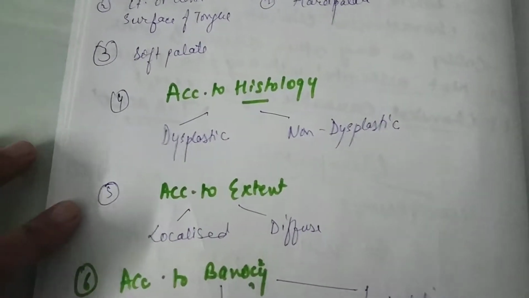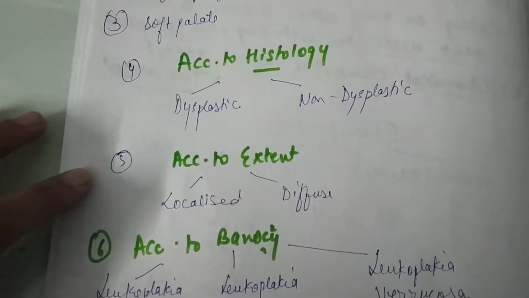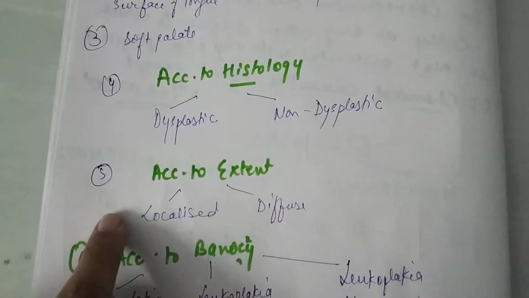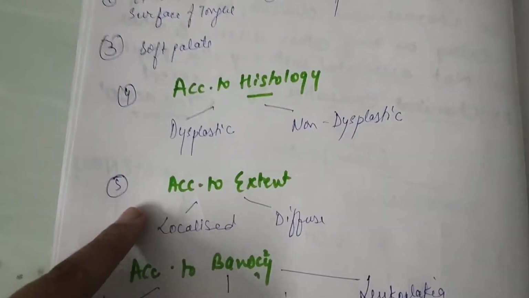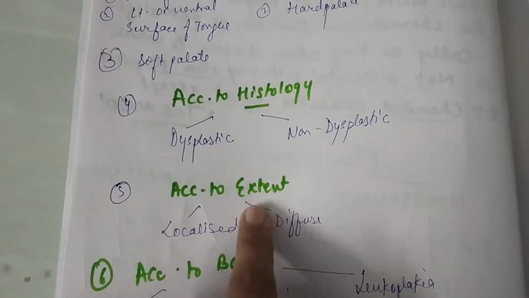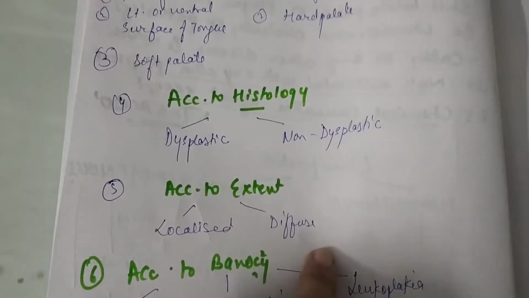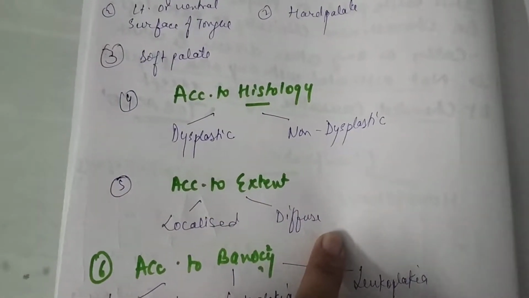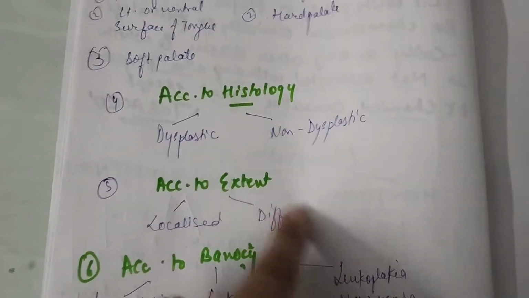Then according to extent, it is either localized, that is on a particular surface, like on the buccal vestibule, on the hard palate, or on the soft palate, or diffuse, that is present on many sites. So more than one site, I can say diffuse.